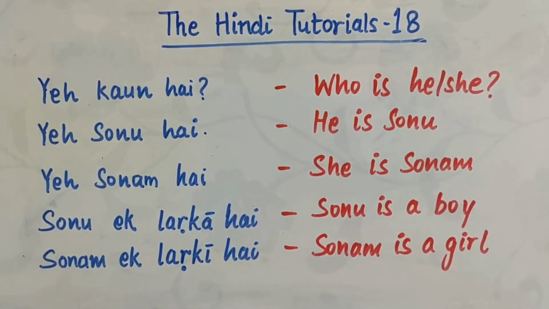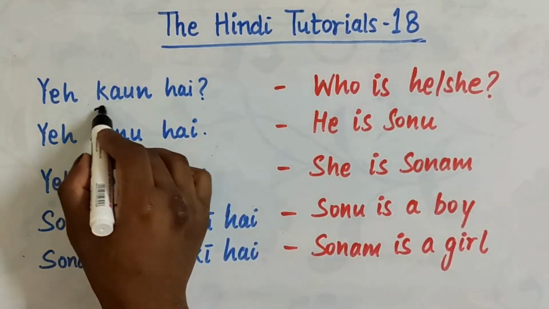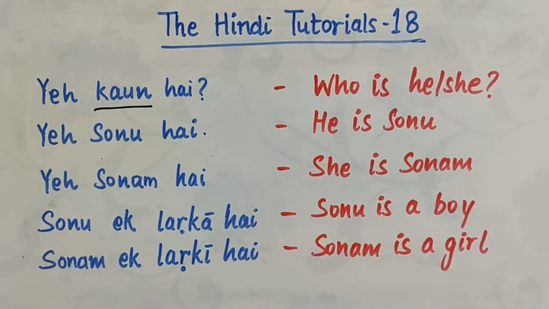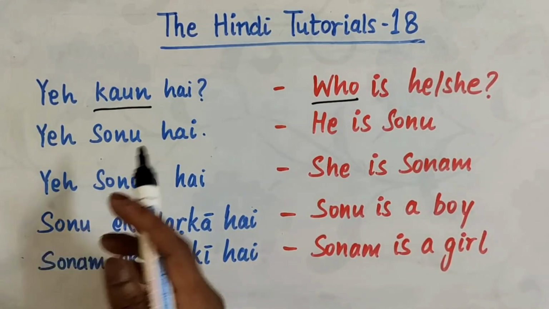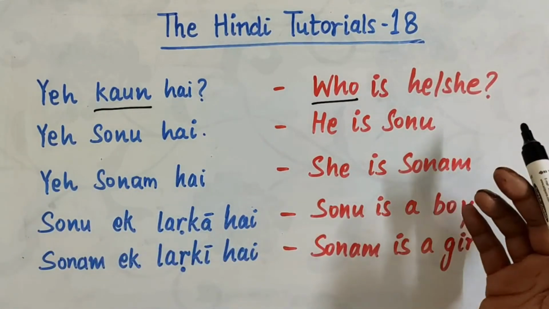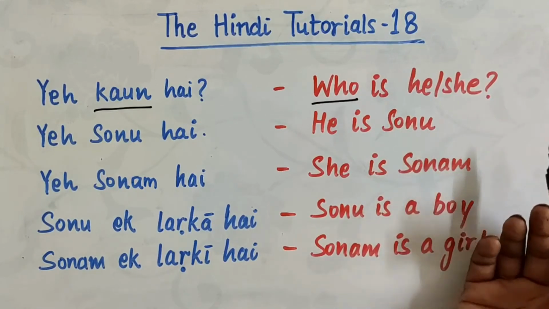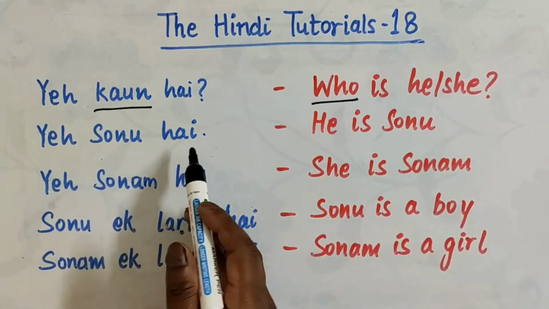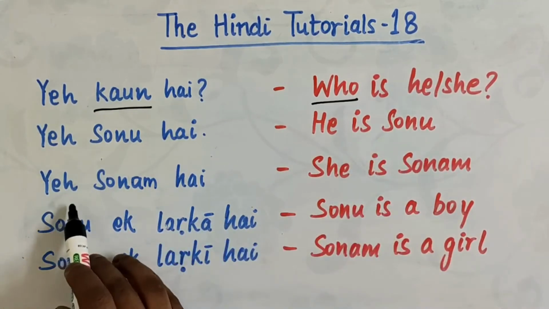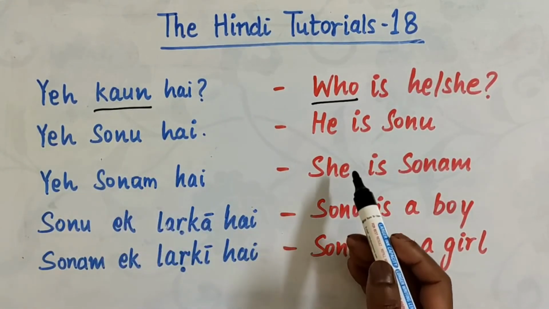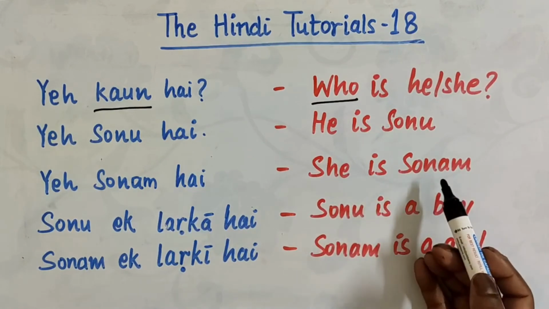Look at this sentence. ये कौन है? कौन is a new word for you. कौन means who. क्या means what and कौन means who. ये कौन है? Who is he or who is she? ये सोनू है. He is सोनू. ये सोनम है. She is सोनम.